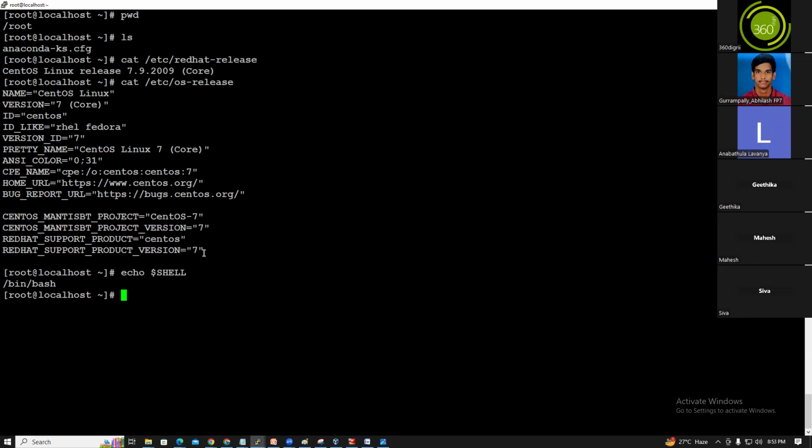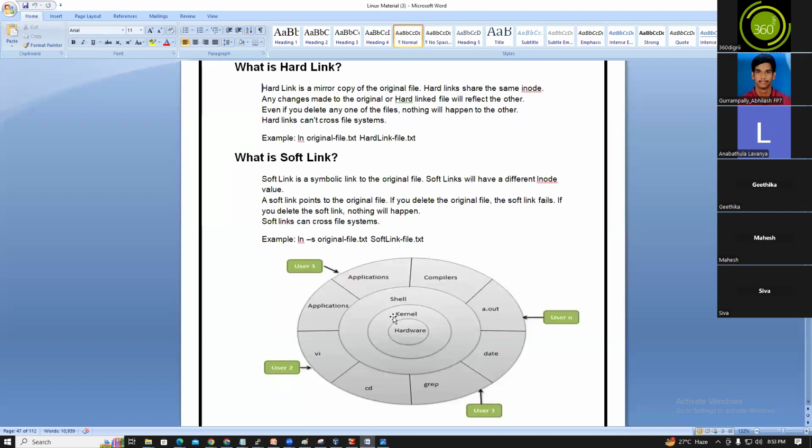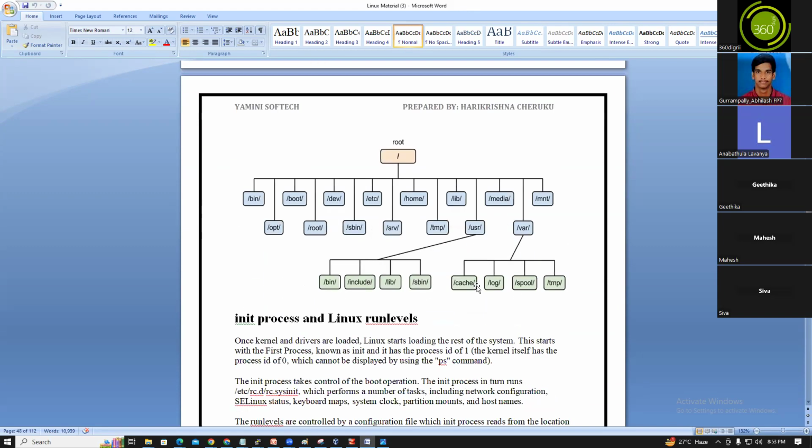But what is the heart of the OS? The kernel is the heart of the OS, on top of the hardware. How can you communicate? We communicate through the kernel, which communicates with the hardware. If you give any command, the kernel takes it and the hardware executes it. From the shell you are executing all the commands. I will tell you.